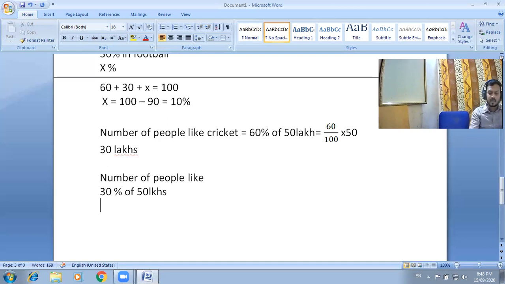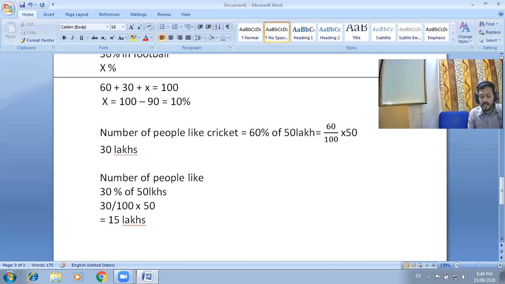So 30 by 100 into 50 equals 15. Why? Because 15 1s are 15 and 15 2s are 30, and 30 divided by 2 equals 15 lakh. So the number of people who like football is 15 lakh.